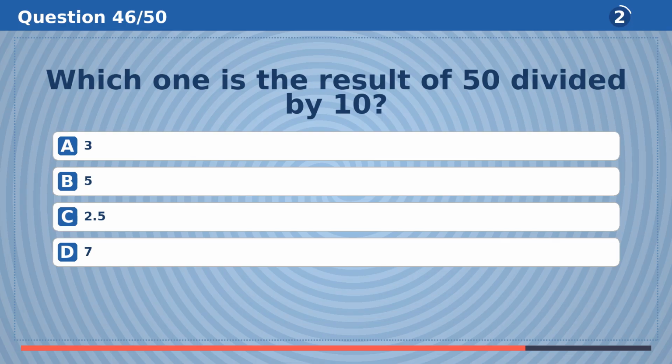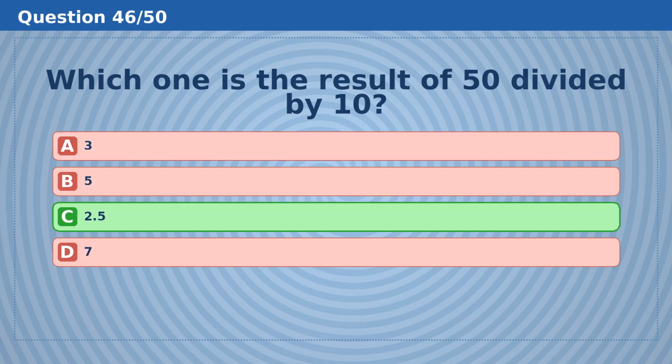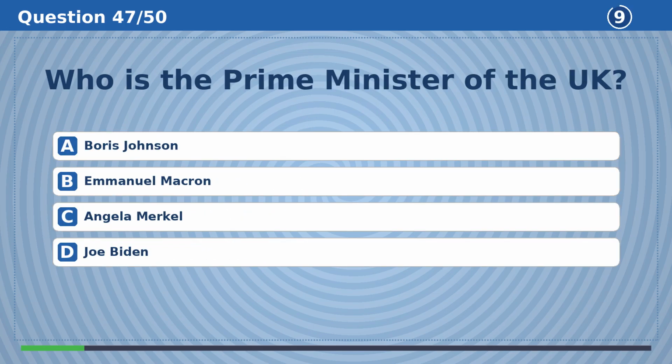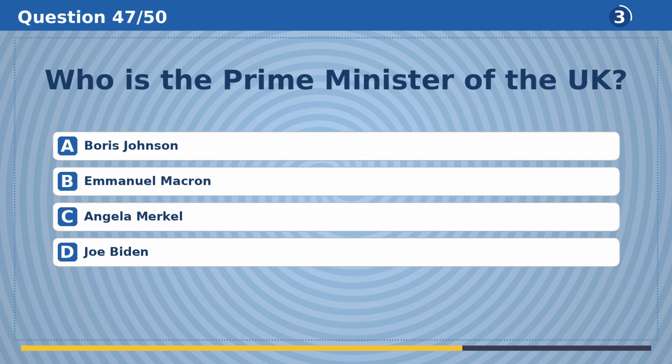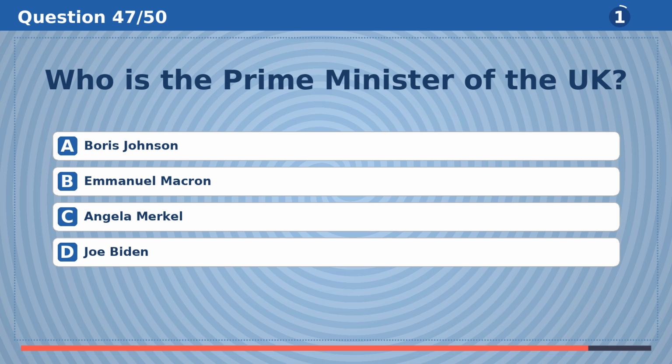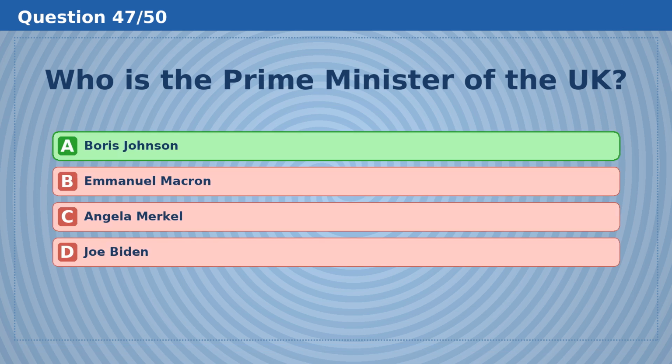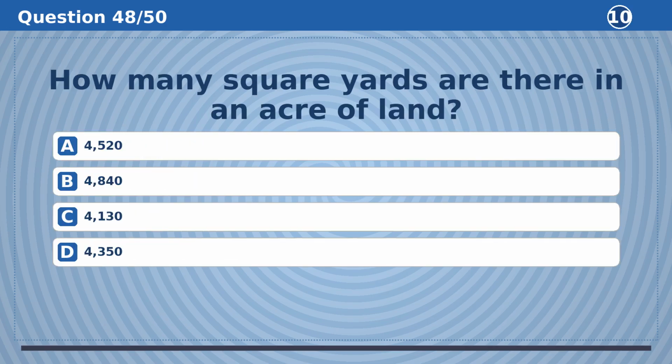Which one is the result of 50 divided by 10? The answer is C, 2.5. Who is the Prime Minister of the UK? The answer is A, Boris Johnson.